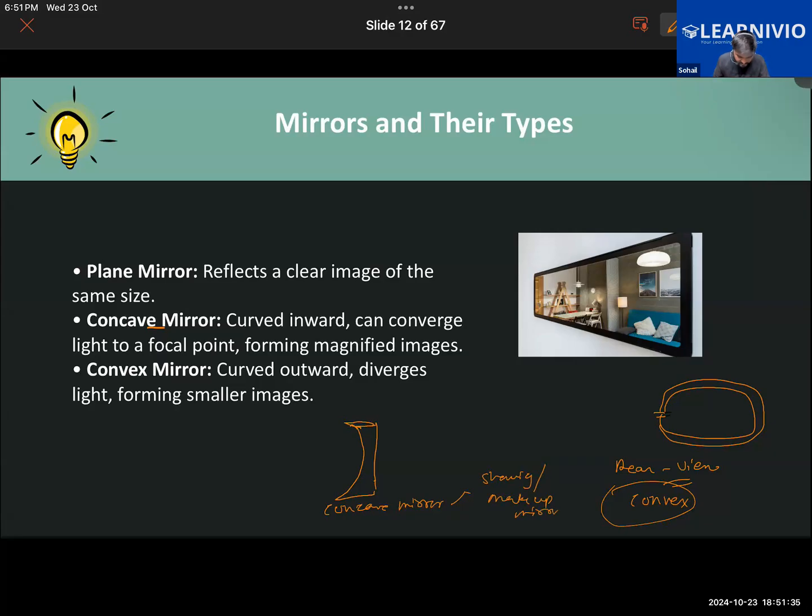Shaving or the makeup mirror, do they form small or big images? Big. Big images. Now, if they were to form small images, it would be inconvenient to use them. Getting it?